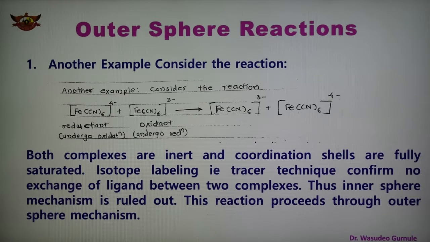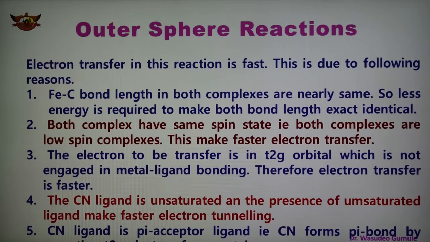The electron transfer is fast because of these reasons. Number one, the Fe-Cl bond length in both the complexes is nearly the same, so less energy is required to make both the bond lengths identical.